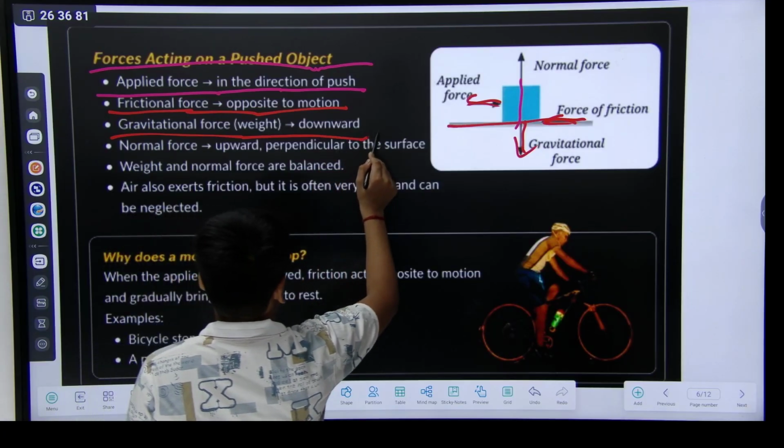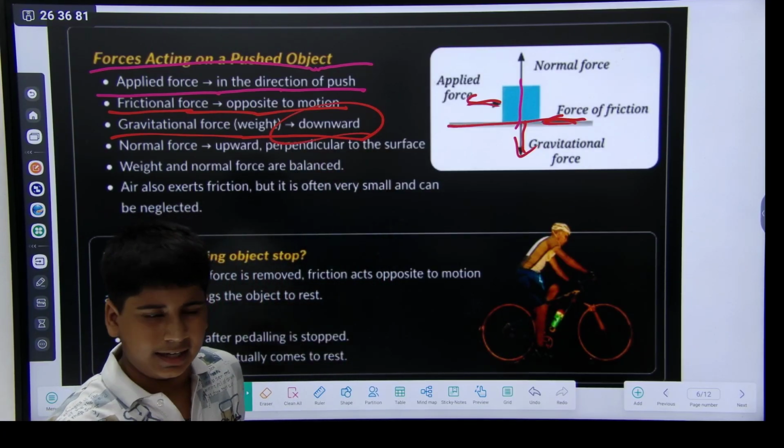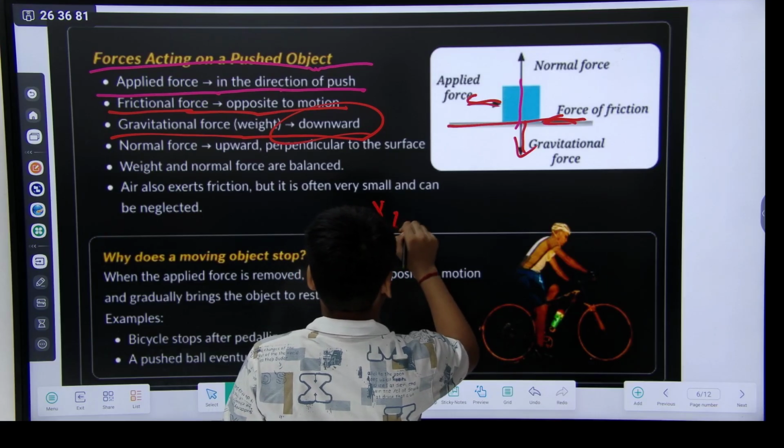Okay, gravitational force, weight. Do you know what weight is?